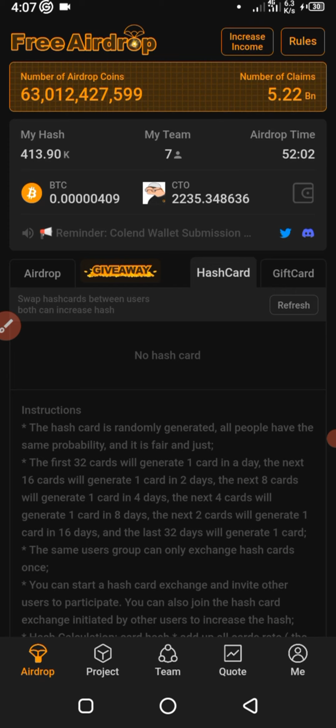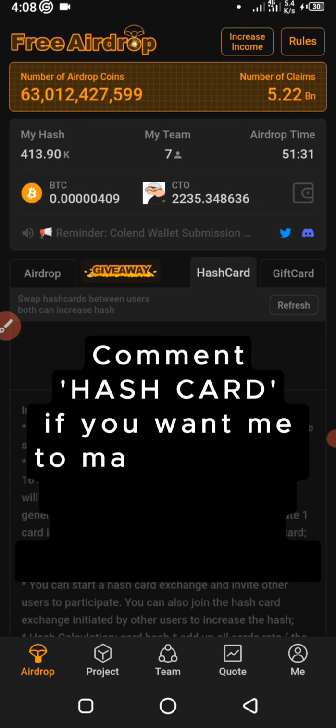But for everybody, your first 32 is in the instructions here. You can read it later. Your first 32 hash cards will come one per day. Then the next subsequent 8 will come at 2-day intervals. Every other day you get one hash card, and it will keep reducing like that. So make sure that you use your first 5 that you will get immediately. As you join now, you will get about 5. Make sure you use them immediately.